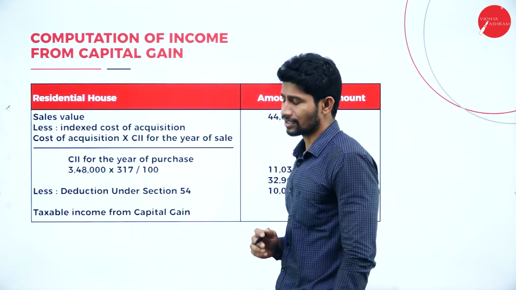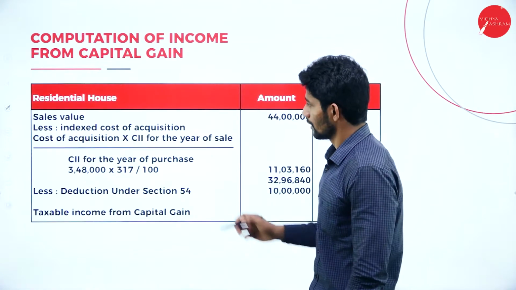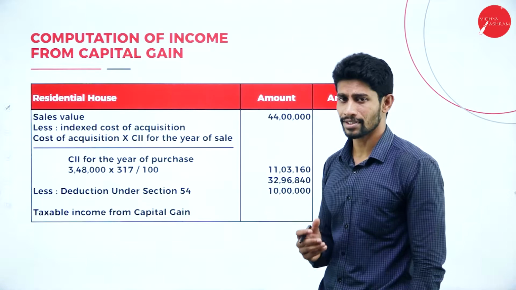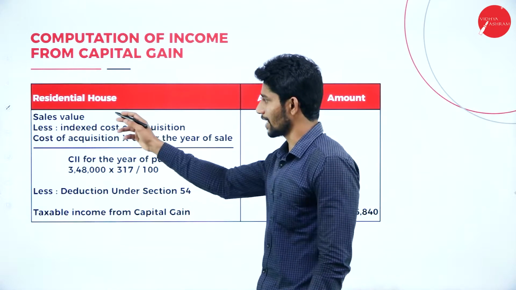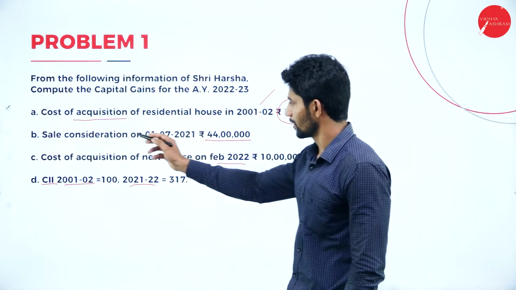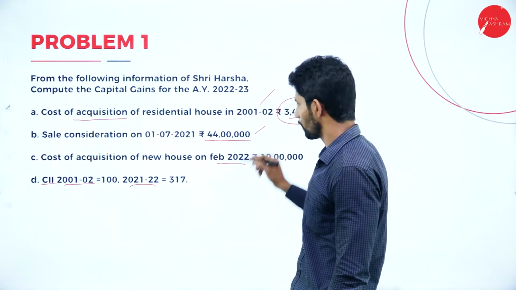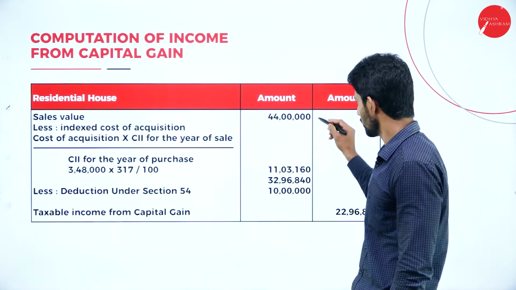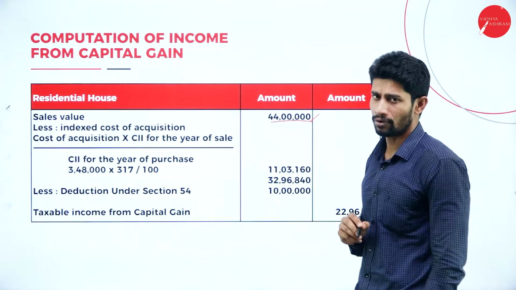Moving on to solving the problem, computation of income from capital gain. We have to put 3 columns. The kind of property or the kind of asset is residential house. Sales value. What is the sales value here? The sales value is 44 lakhs. So you are supposed to take 44 lakhs here.